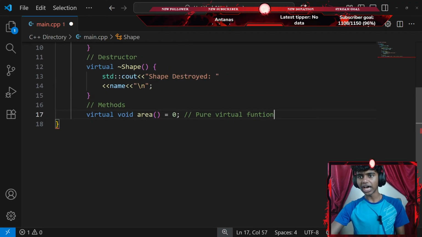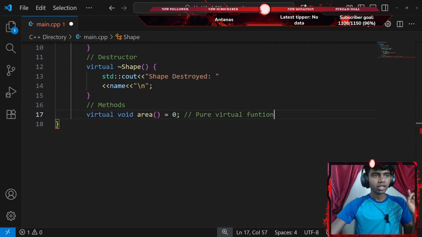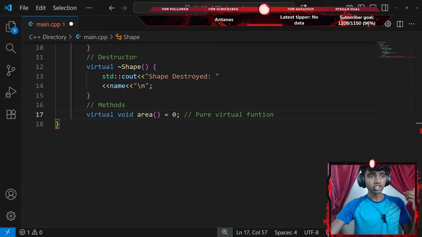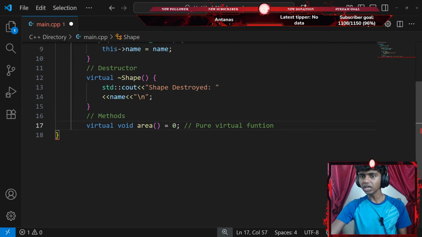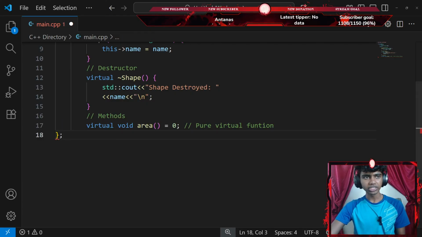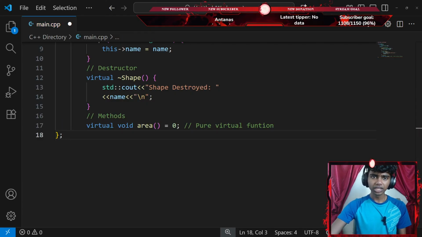There we go. Okay, so that is my pure virtual function. And then remember, a pure virtual function means you can only declare it. Okay, so let's go ahead and end this with a semicolon.